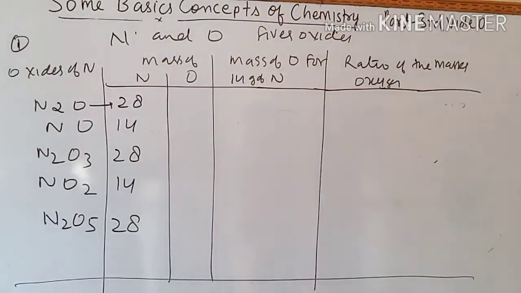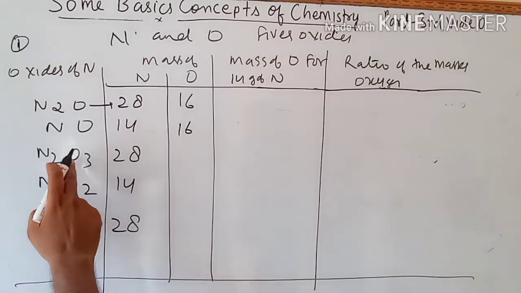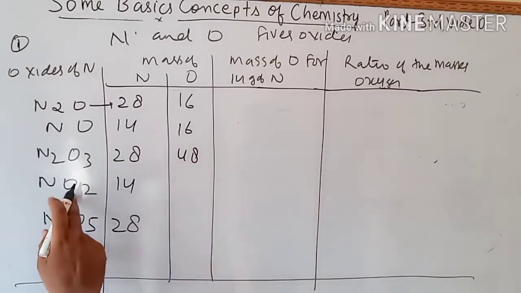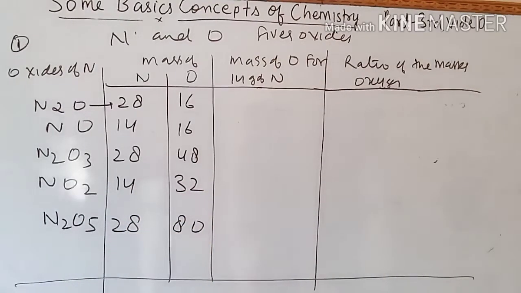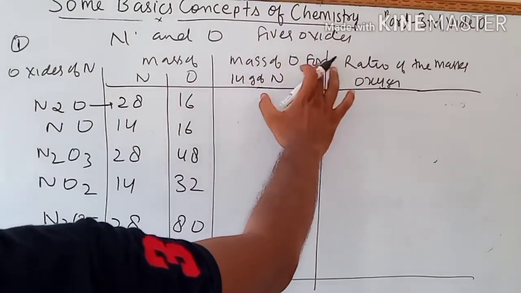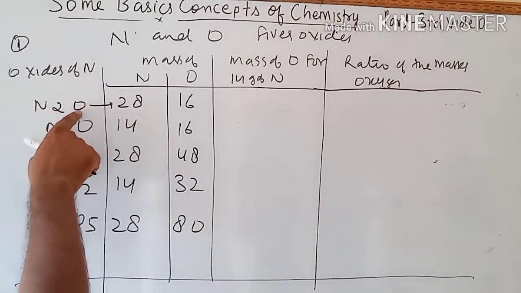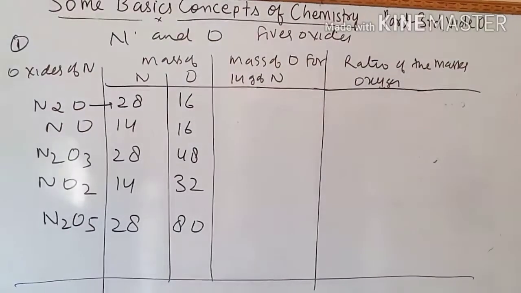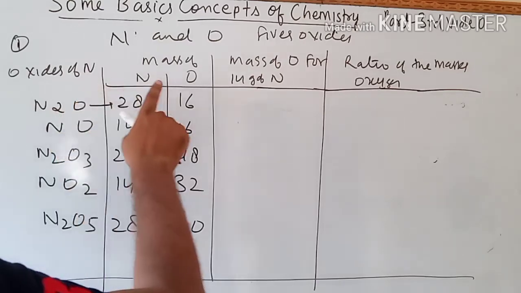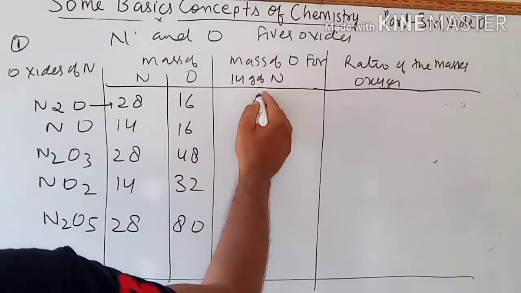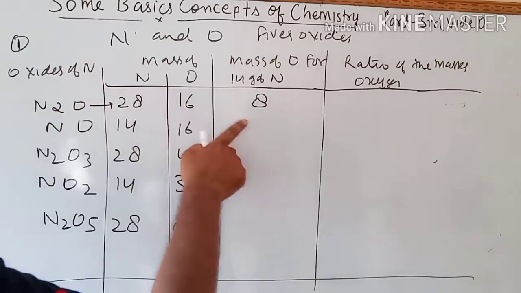Now mass of oxygen. 1 oxygen is there, so we will write 16. For NO, 1 oxygen, 16. For N2O3, 3 oxygens, 16 into 3, that is 48. 16 into 2, 32. 16 into 5, 80. Now mass of oxygen for 14 grams of nitrogen. Here it is 28 grams. 28 grams contains 16 grams, so 14 grams will contain 8 grams.